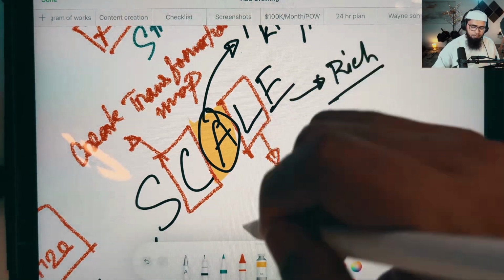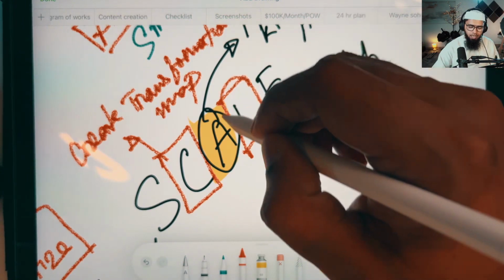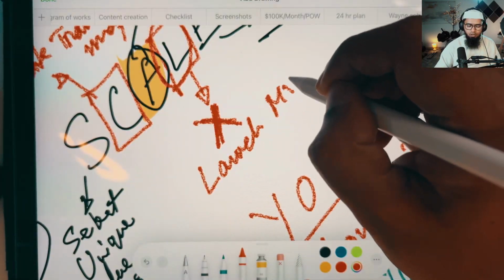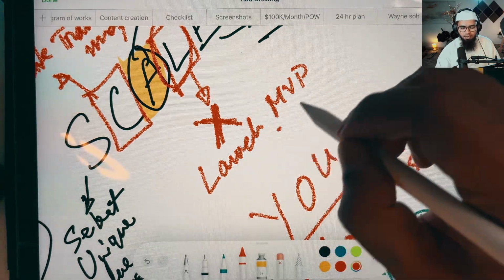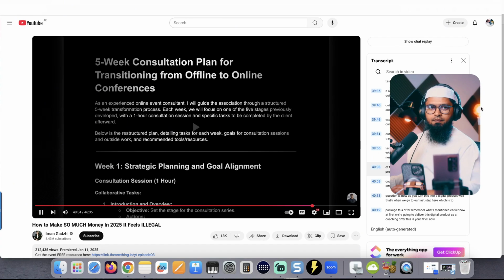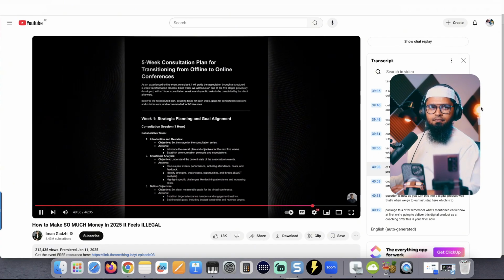Now the next step is super important, and I told you that without this step, you're going to lose a big opportunity. And this step is launching MVP, or minimum viable product. At this point, Iman is showing what his AI software is capable of. It can generate a digital product outline in just one click. For example, this 5-week consultation plan for transitioning from offline to online conferences. That is literally your entire digital product outline right there.